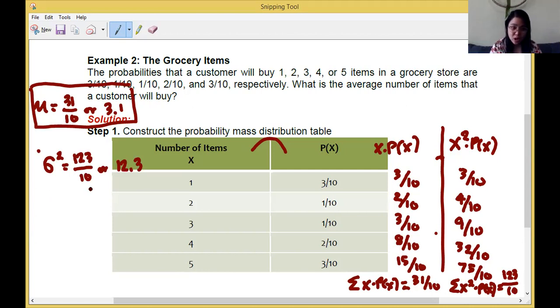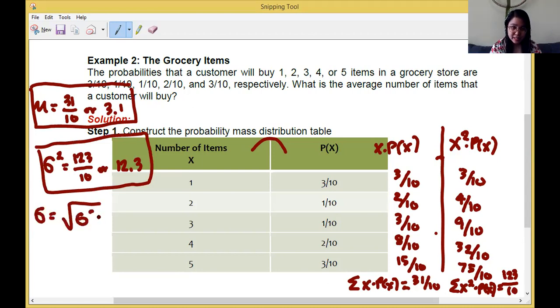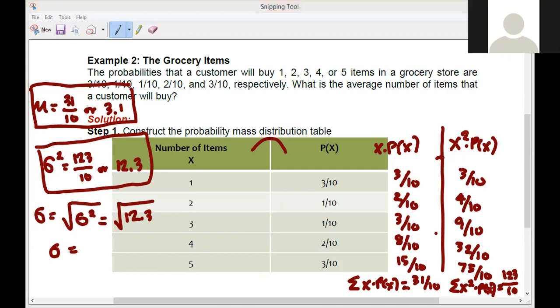The last is our standard deviation, that's sigma. We simply find the square root of our variance. So that is the square root of 12.3. Using your calculator, the square root of 12.3 is, that's not yet the answer.